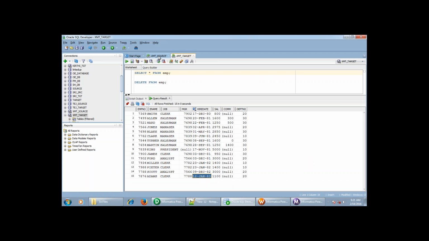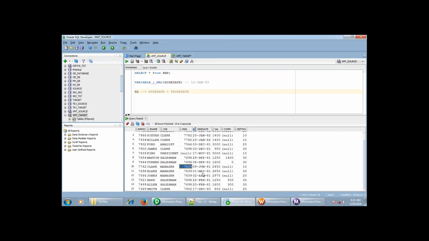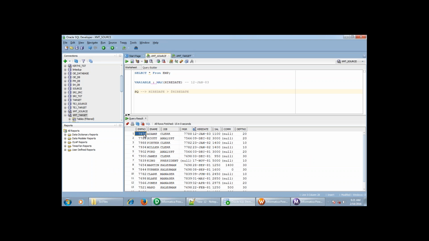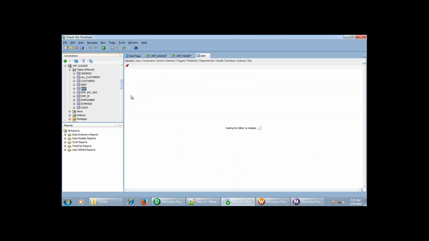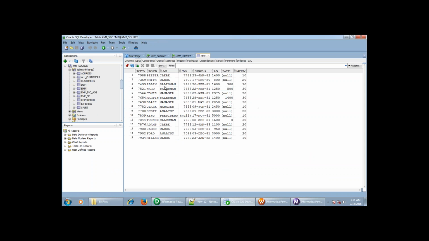If you add any records to the source which are greater than this value, then only it will load the data to the target. So let me do that. I'm going to add one record which is greater than the current maximum of hire date. Okay, so this is the maximum of hire date. Let me copy this.